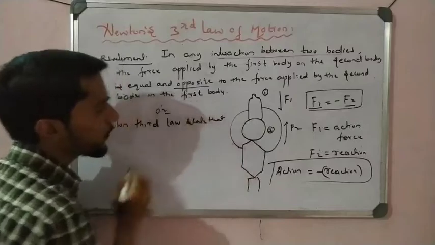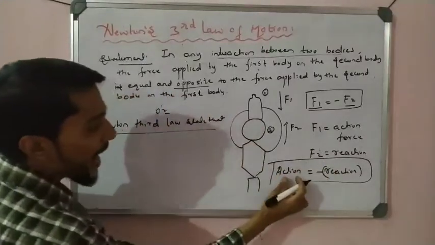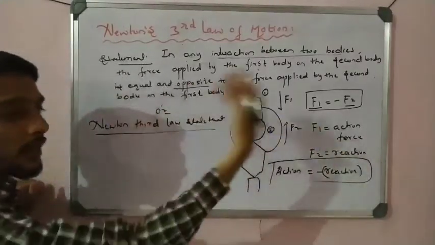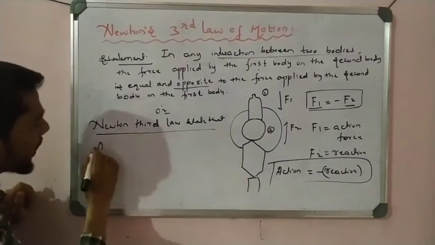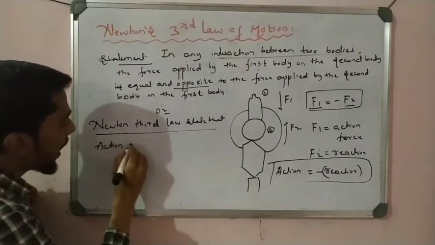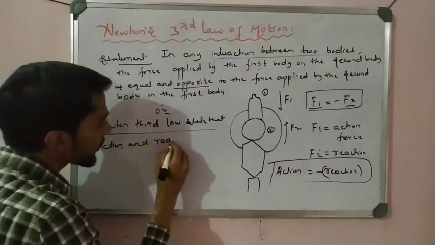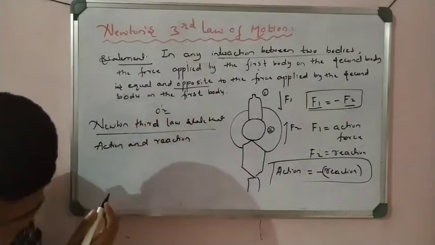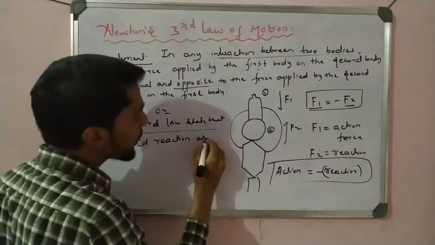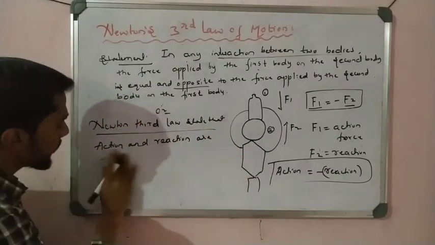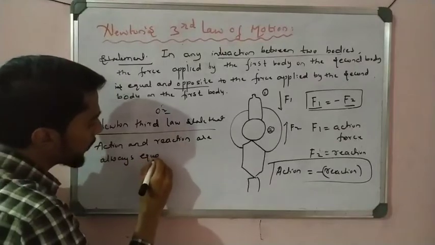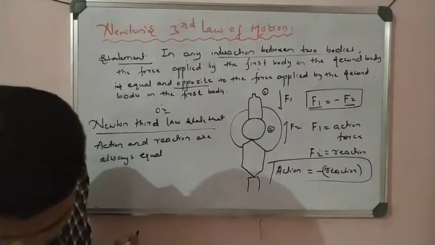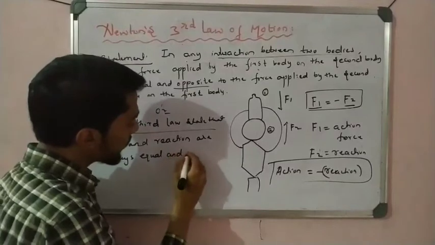Newton's third law states that action and reaction are always equal and opposite.